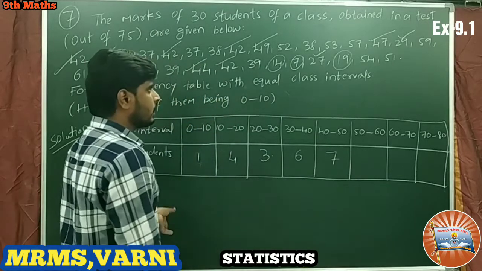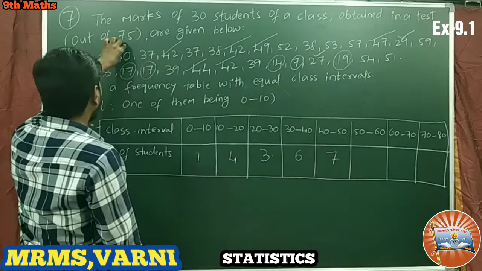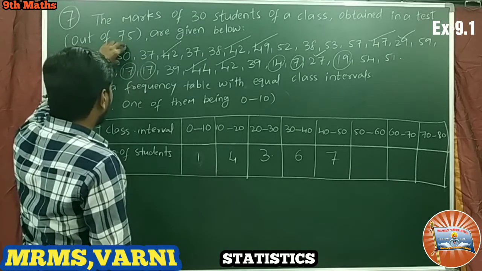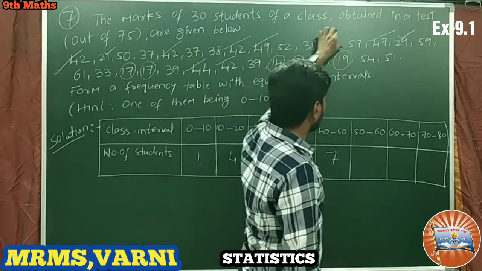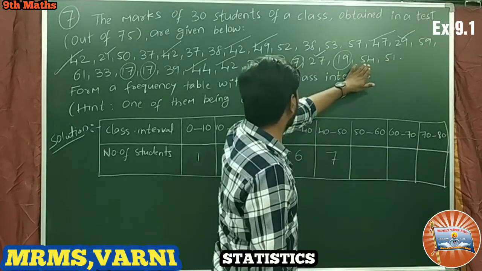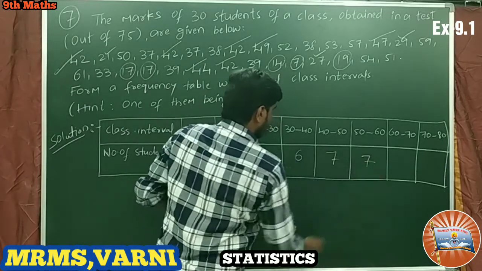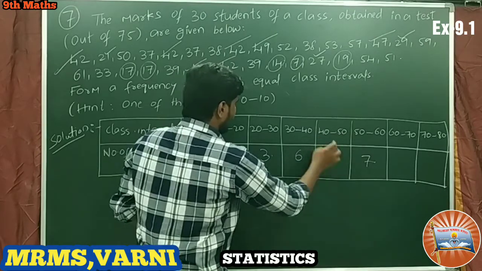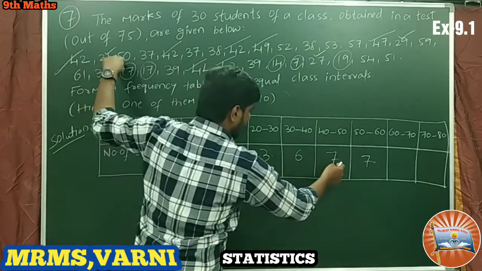Next, 50 to 60 class interval. We need to check 50 to 60. Look here, 51, 2, 3, 4, 5, 6, 7. Between 40 to 50 I have written 7 only. So what about this 50? Does the 50 marks student come here or here?